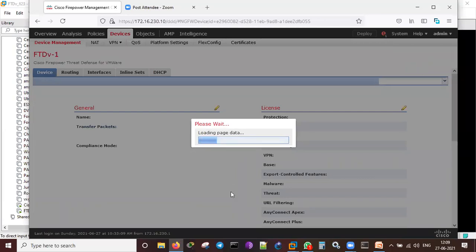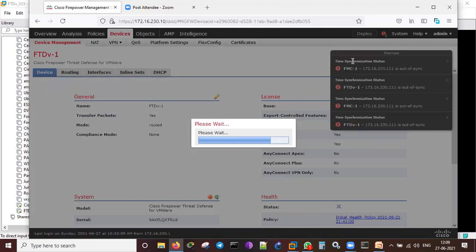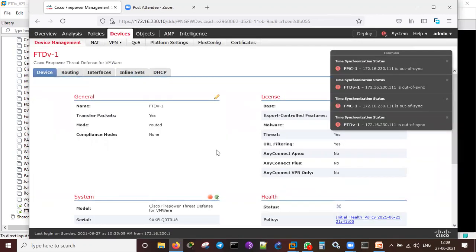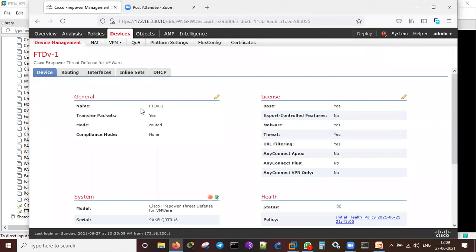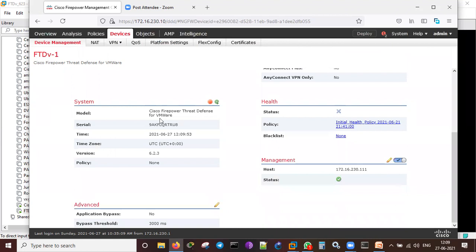So this is the device tab. It takes time. Yes, now it's ready. You can see the time synchronization is saying something. Now you can see the name is FTD version 1, which I just gave it. Mode is routed mode. Compliance mode is none. System model is FTD for VMware. Serial number is this. This is the time now, 27th June.